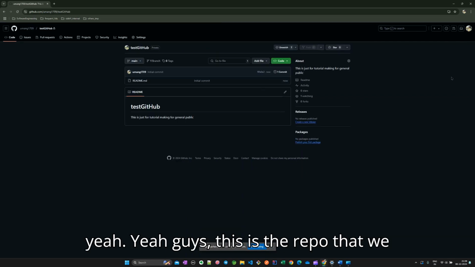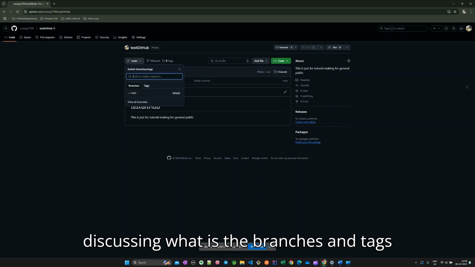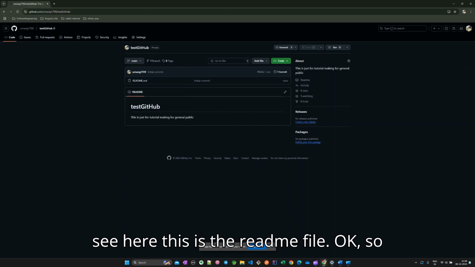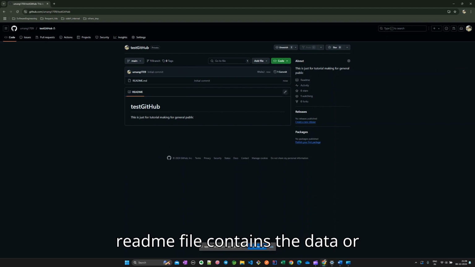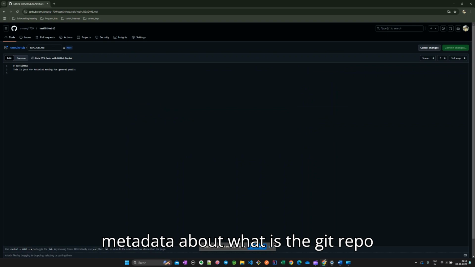And yeah guys, this is the repo that we have made. This is the tag with private. This is the main branch. We would be discussing branches and tags, etc., in a later video. You can see here, this is the readme file. The readme file contains the data or metadata about what the git repo is about.